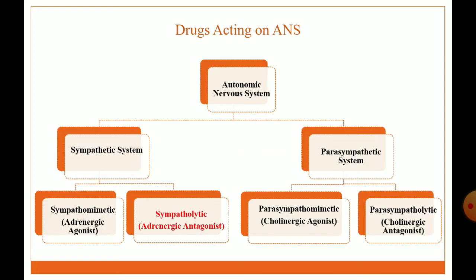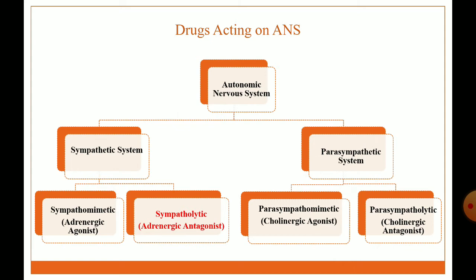Drugs acting on the ANS are classified in the following way. The ANS is classified into two types. First one is the sympathetic system. Second one is the parasympathetic system. According to the action of drugs on the sympathetic system, they can be classified into two types. First class is sympathomimetic agent, also called adrenergic agonist. And second class is sympatholytic agent, also called adrenergic antagonist.